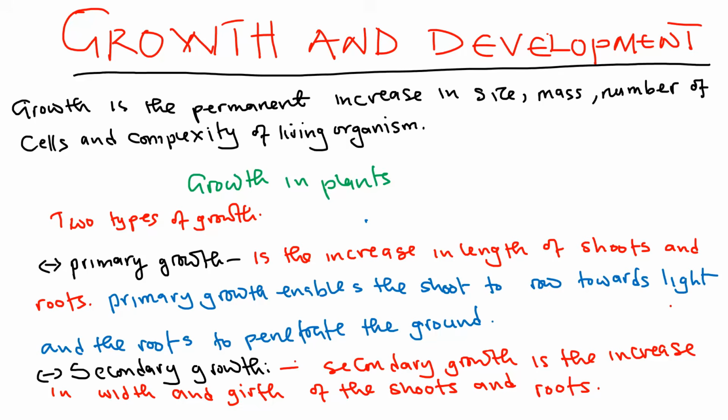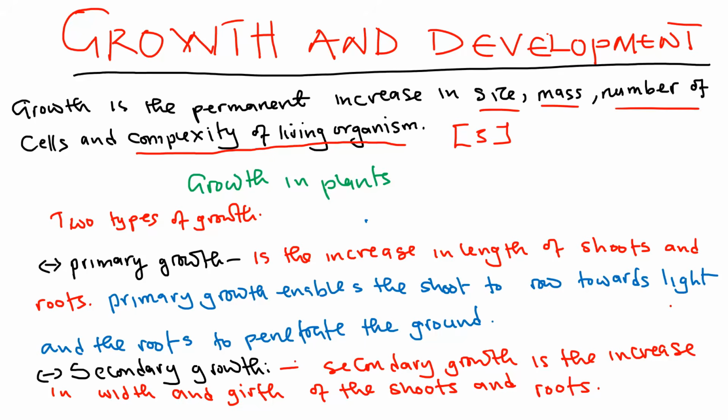So, growth is a permanent increase in size, mass, number of cells, and complexity of an organism. That is what growth is. So if you are given a question, 3 marks, make sure that you don't miss any of the words here. You are assured of the 3 marks.